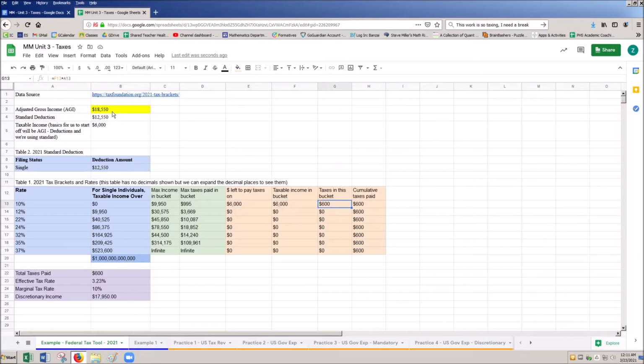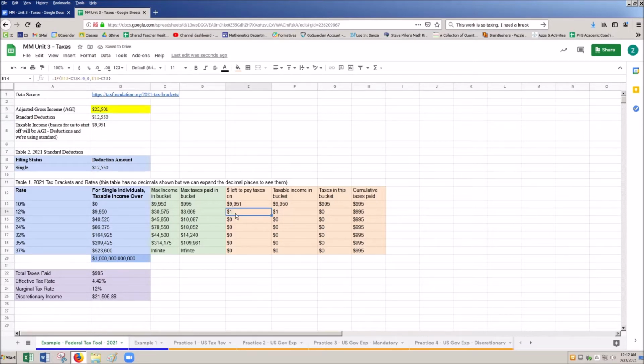So let's make it interesting. Now let's actually hit that full 9,950. So basically what I'm going to be doing is taking 9,950 plus my 12,550. Let's do some quick math here. So that'll give us 22,500 here. So this is the amount of income I'd make, adjusted gross income, to cap out my first bucket. If I make $1 more, it's going to be now taxed at the next bucket. And we see that right here.